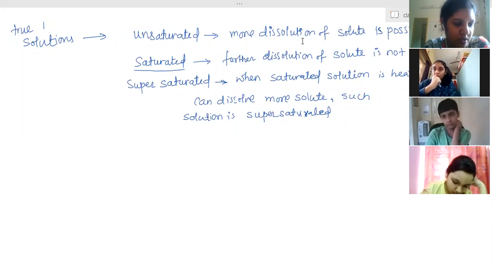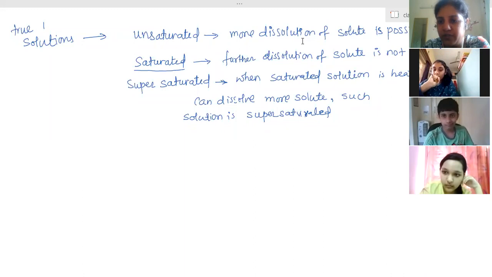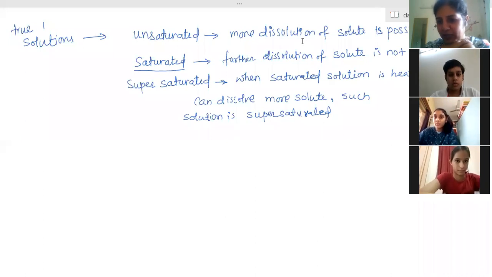What will happen to the level of the water when 20 gram of sugar is dissolved in 100 gram of water? What observation can you see in terms of its water level? Will it increase, decrease, or remain the same? Ma'am, it will remain the same. It will remain the same. It is actually a Class 2 question, but they have asked it for 1 mark.